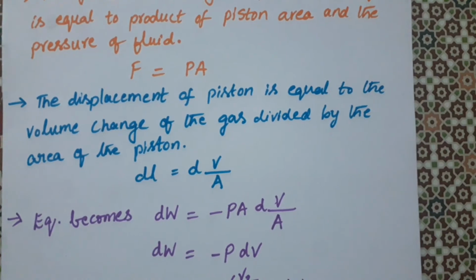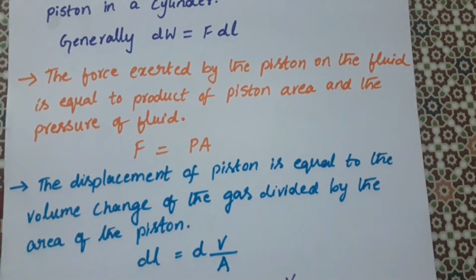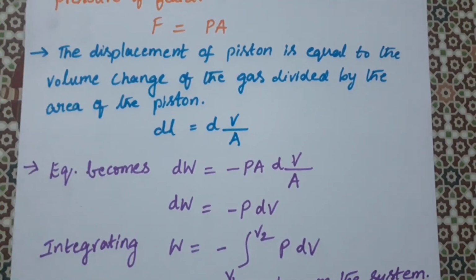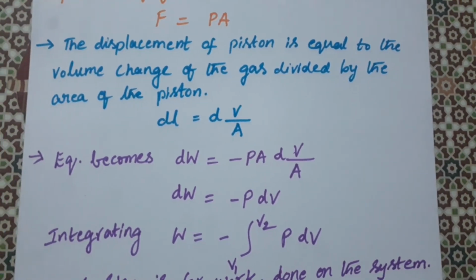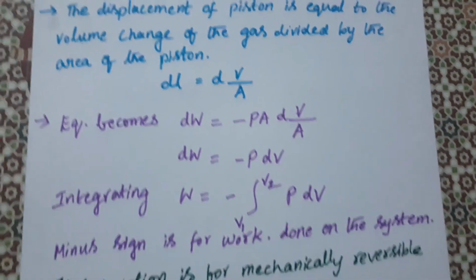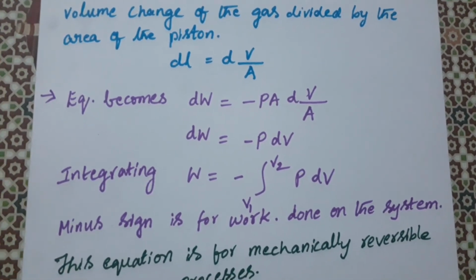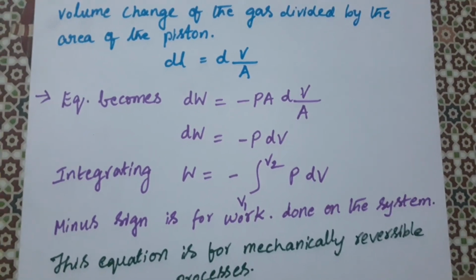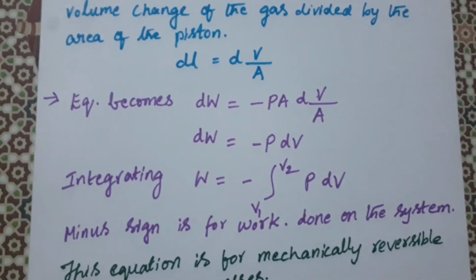In this way, we substitute this F and dl in the above equation, dW is equal to F dl. After substitution, we get dW is equal to minus PA times dV by A. So finally, we get the equation dW is equal to minus PdV. We integrate this equation with the limits 1 and 2. So the work done is equal to minus the integral from V1 to V2 of PdV. That means the pressure is taken as constant, and only the volume changes from V1 to V2.